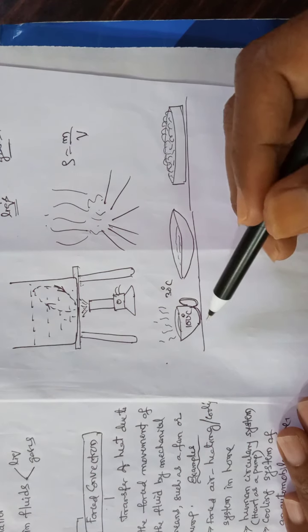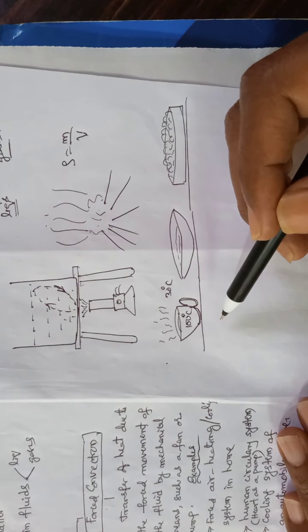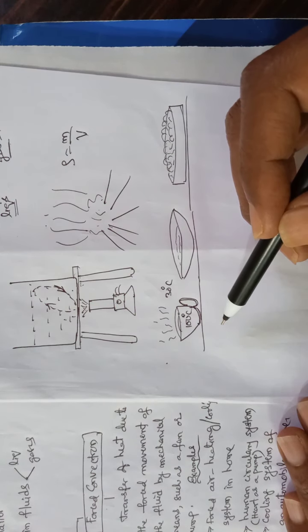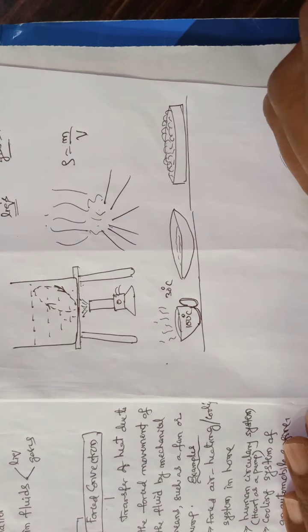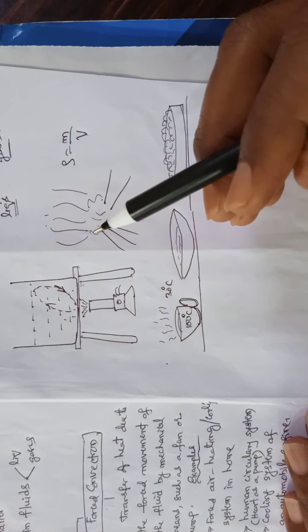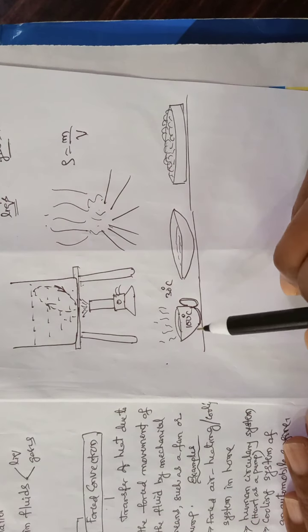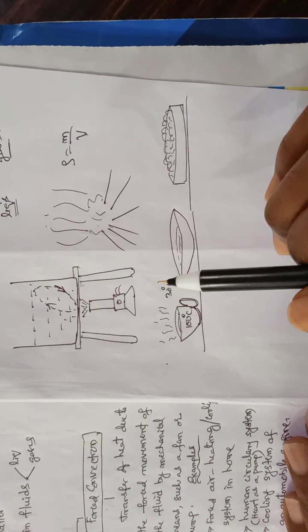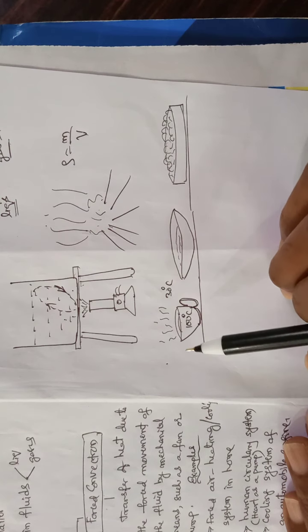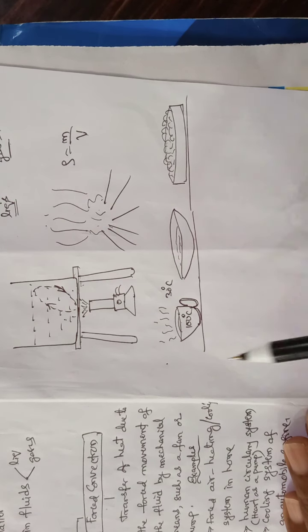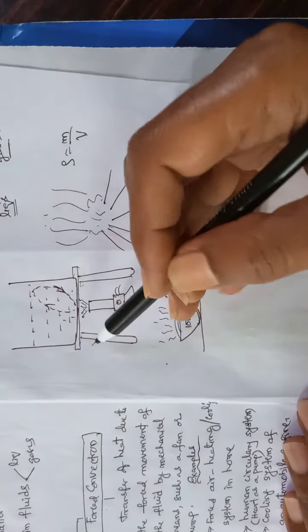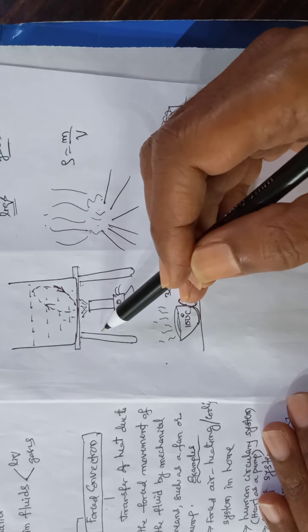So in this way heat energy from the tea is transferred to the surroundings, and this method is called convection. And see here, the buoyancy force came and helped the hot part of the air to move upward. So what about the hot part? Where does it go?